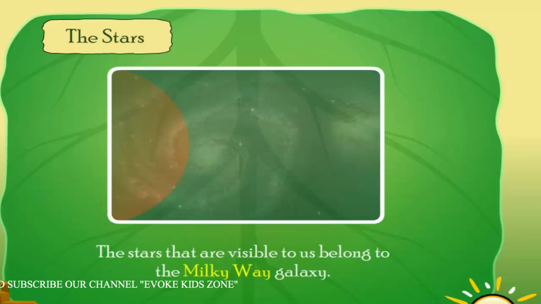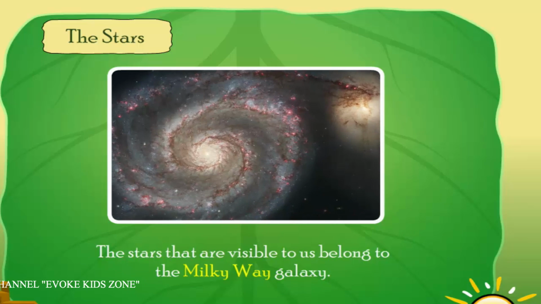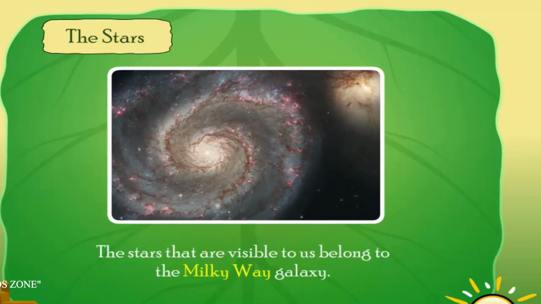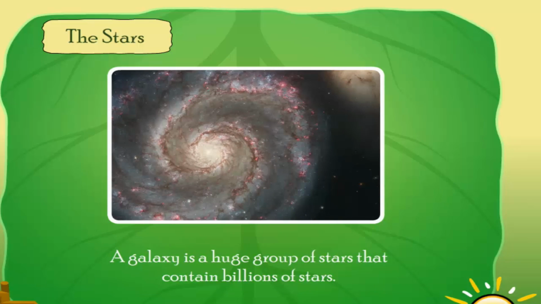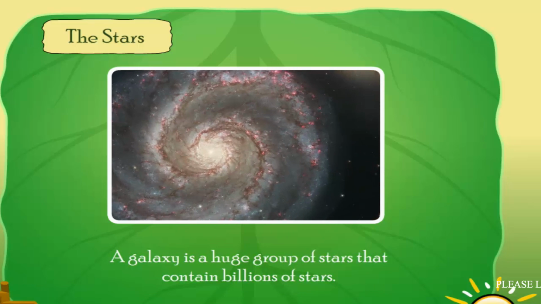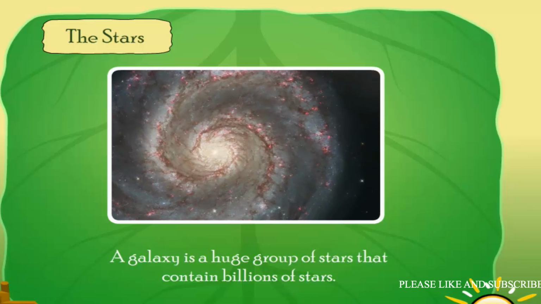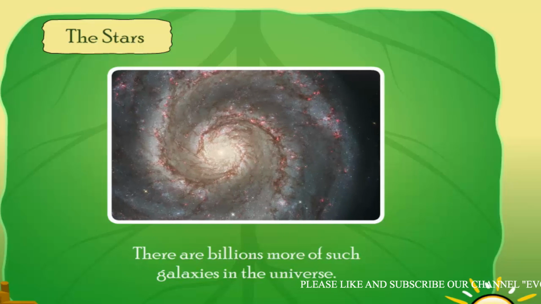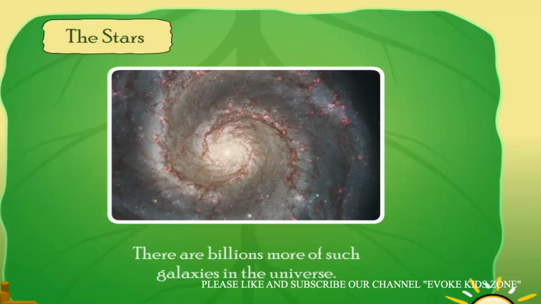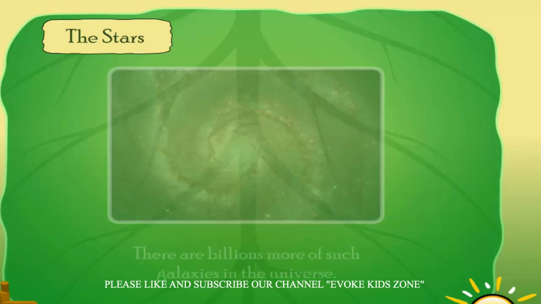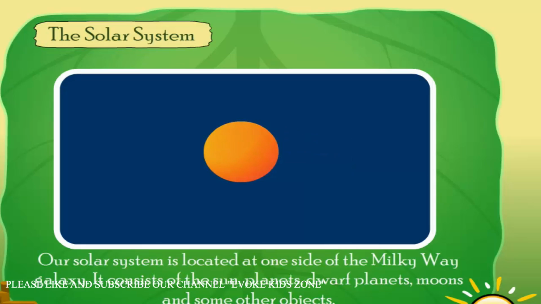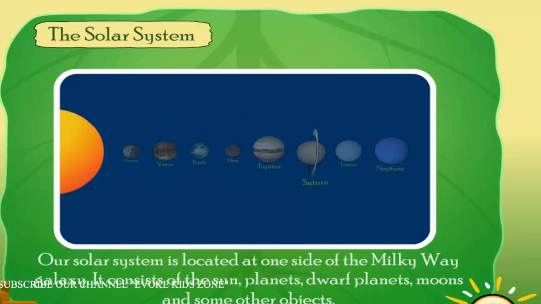The stars that are visible to us belong to the Milky Way galaxy. A galaxy is a huge group of stars that contain billions of stars. There are billions more of such galaxies in the universe. Our solar system is located at one side of the Milky Way galaxy. It consists of the Sun, planets, dwarf planets, moons, and some other objects.